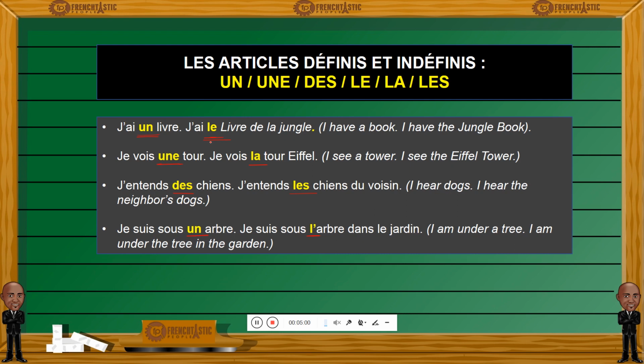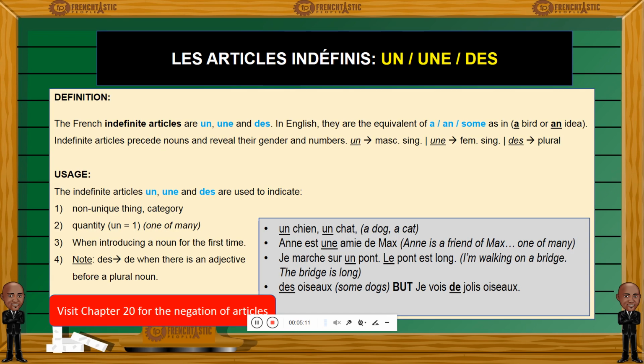The book of the jungle, right? J'ai un livre. So when introducing a noun for the very first time, you would generally start with an indefinite article. And finally, something to note is that des turns into de.